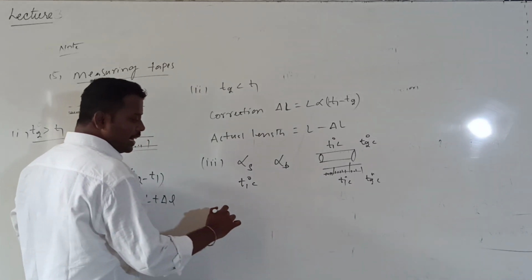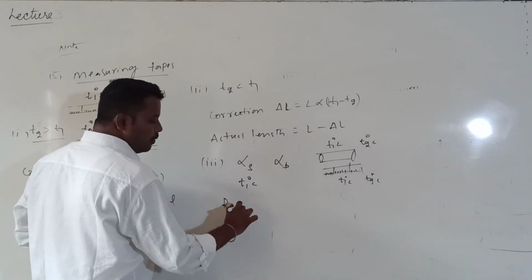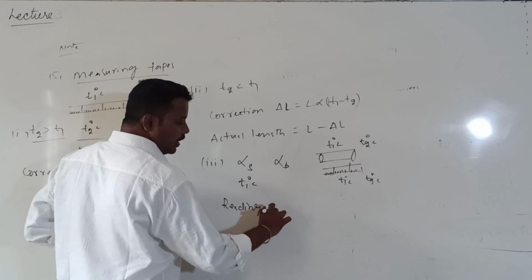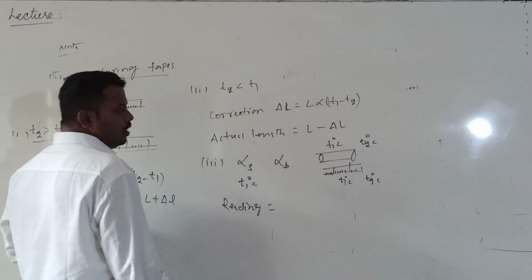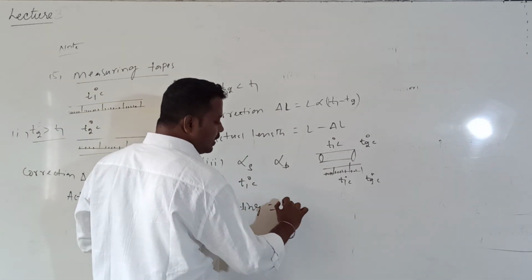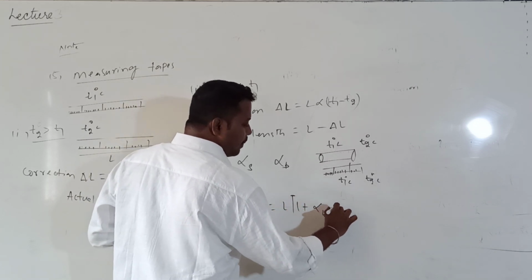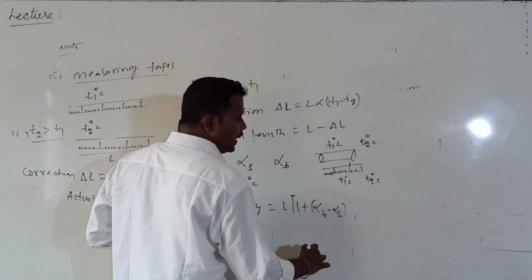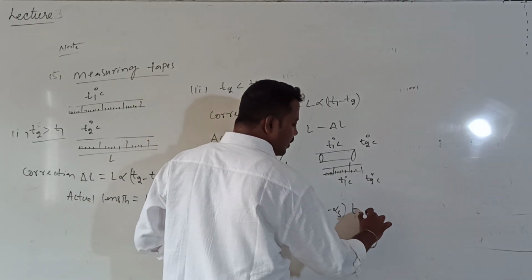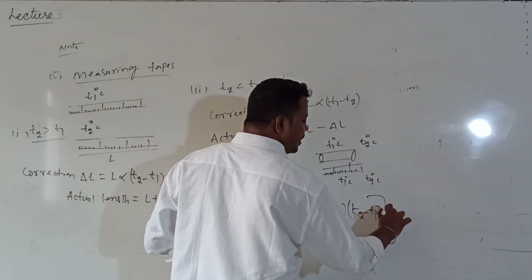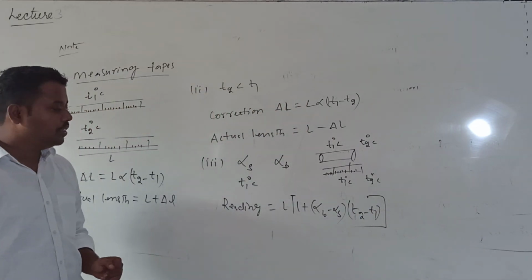At that temperature, the reading of the measuring tape is given by a formula. If the rod's initial length is L, then L into 1 plus alpha b minus alpha s into T2 minus T1. There is no need for the derivation.